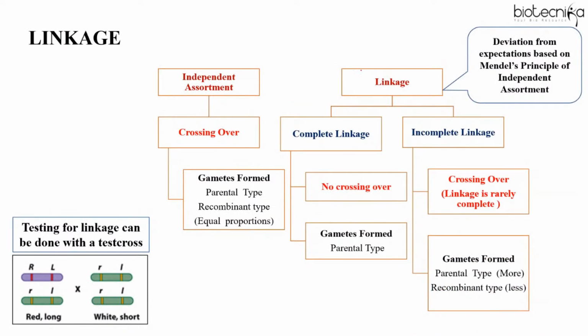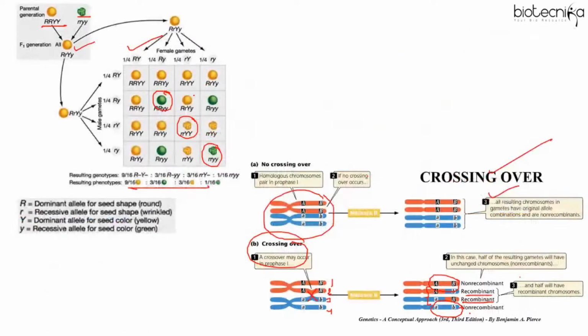However, linkage is a deviation from the Mendelian principle of independent assortment. Linkage can be of two types, complete or incomplete. Complete linkage means no crossing over, so the gametes formed will be all parental combination.